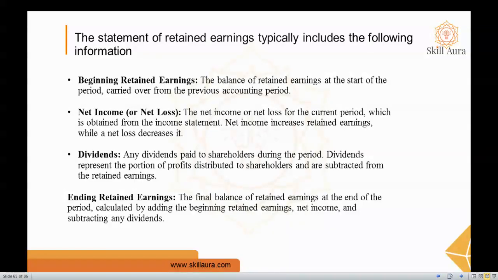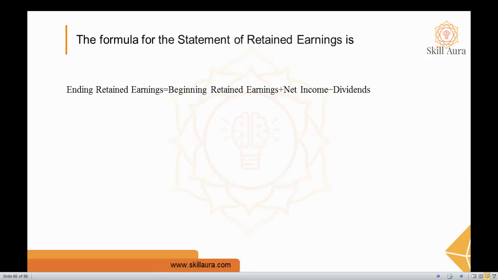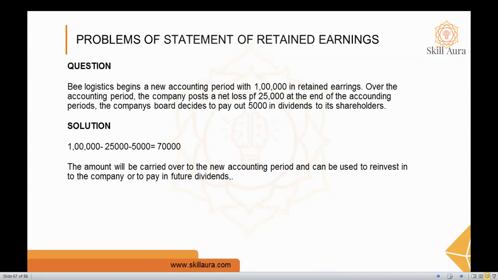And when it comes to the dividend, as you know, it represents the portion of the profit distributed to its shareholders and is subtracted from the retained earnings. And next one is ending retained earnings, the final balance of the retained earnings at the end of the period, calculated by adding the beginning retained earnings and net income, and subtracting all the dividends. Okay. The formula is: ending retained earnings equals beginning retained earnings plus net income minus dividends. Okay, let's have an example.